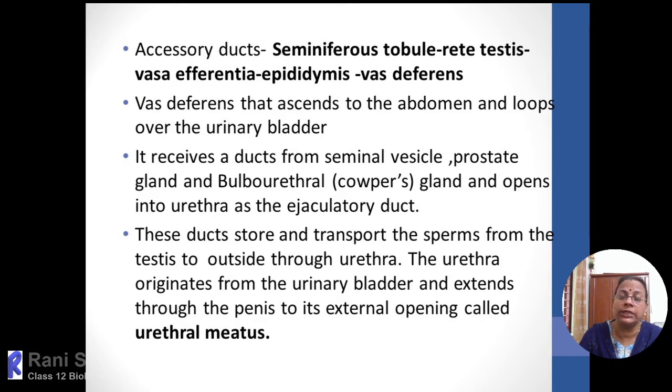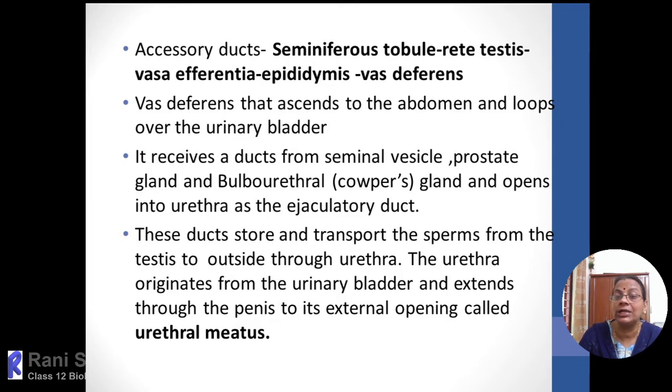And then that duct passes through another unpaired glandular region, called the prostate gland. The prostate gland also contributes approximately 20 to 30% of the fluid part, which is slightly milky in appearance and alkaline. This milky and alkaline secretion neutralizes the acidic medium present within the genital tract of the female.